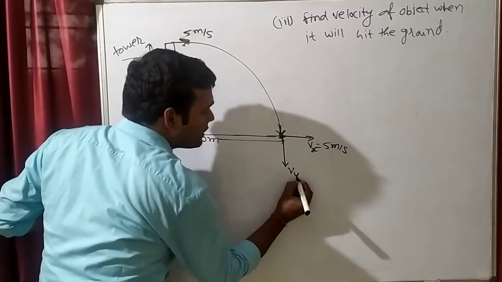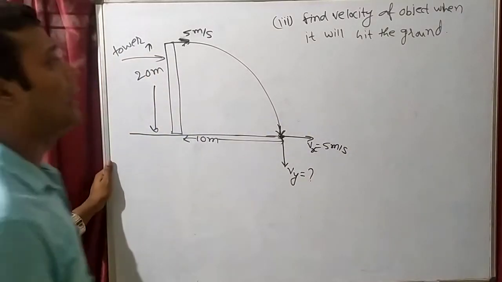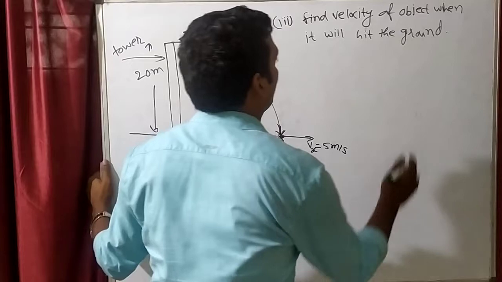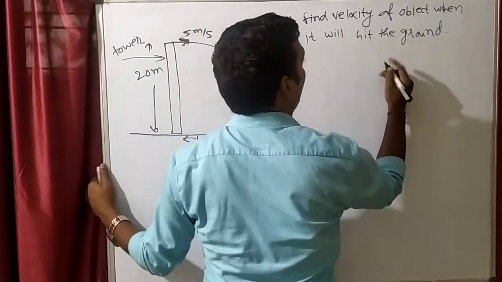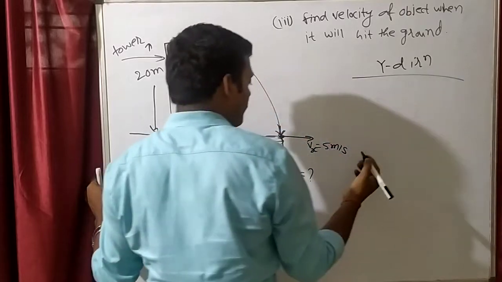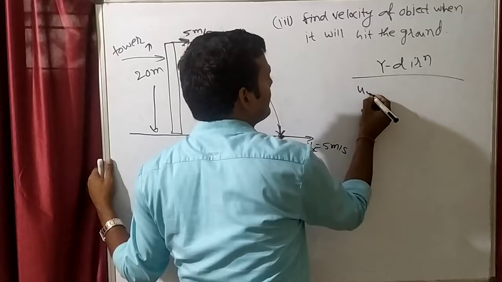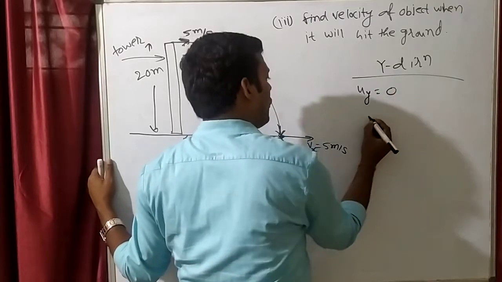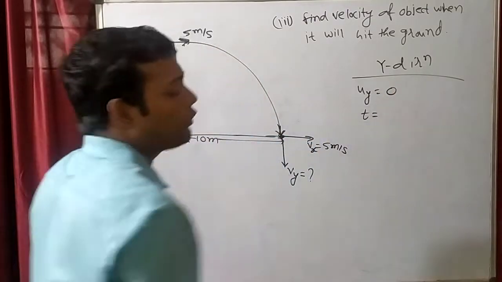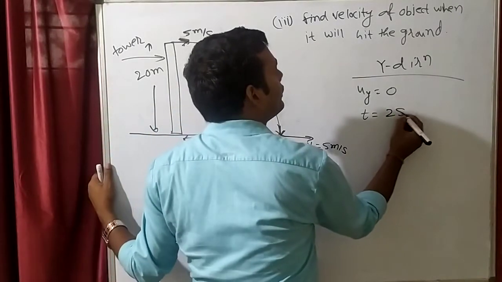But we don't know the final velocity in the y direction, so first calculate it. For finding that, we will go in the y direction. What we know is the initial velocity in the y direction, which is 0. We know the time, which we have just calculated. The time was 2 seconds.